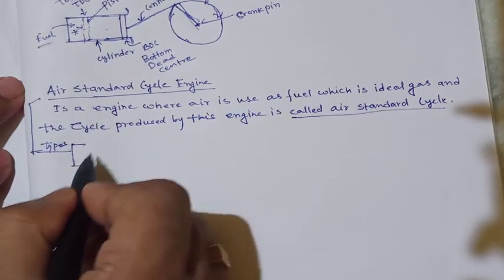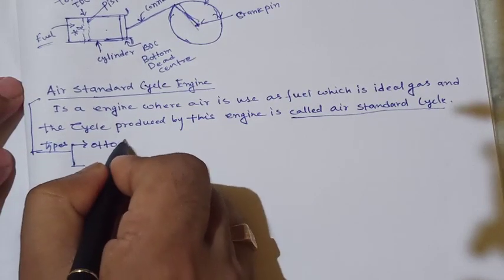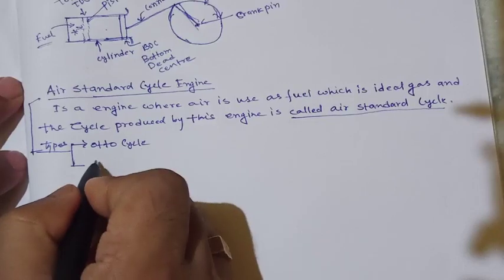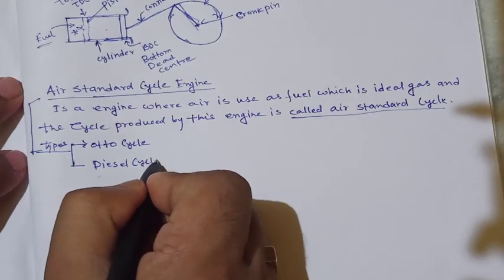One is the Otto cycle and the other is the diesel cycle.